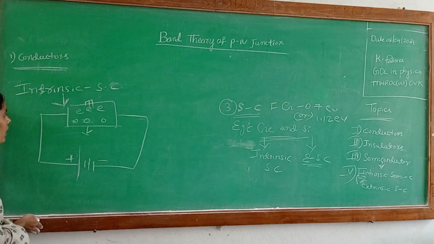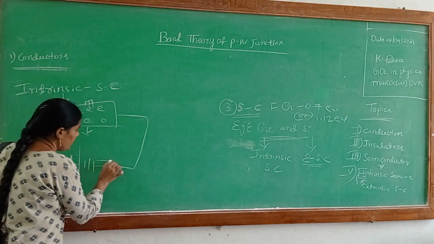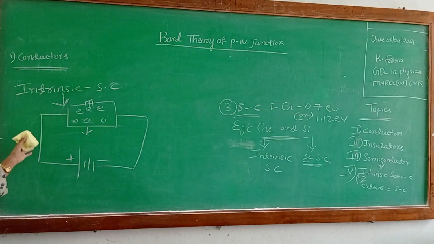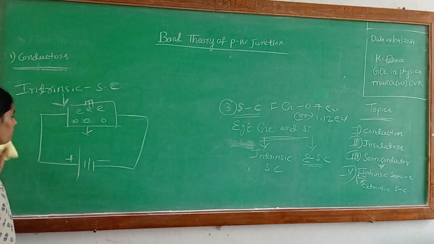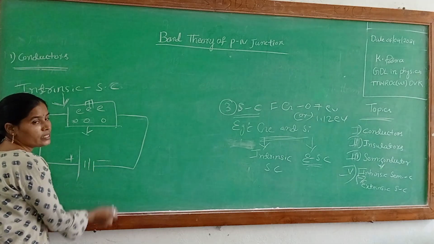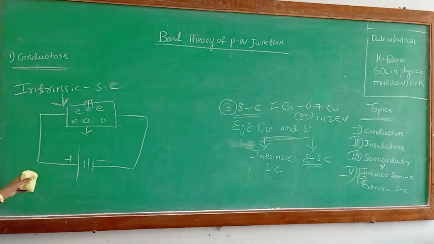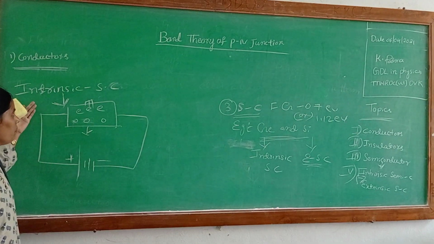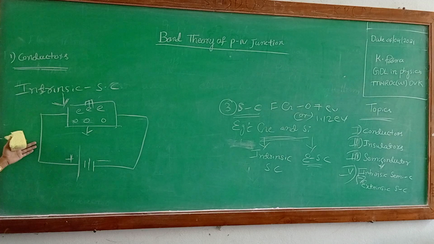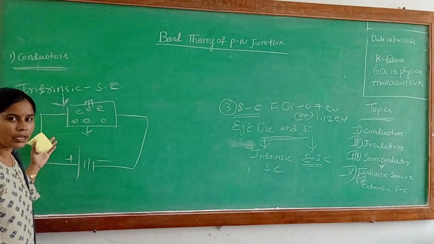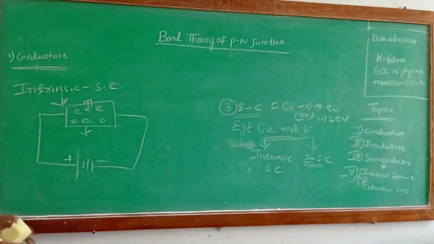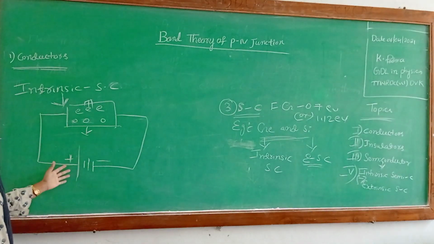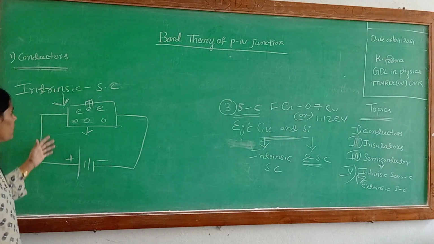The total current arises from the sum of the electron and hole currents. Clear? An intrinsic semiconductor is a semiconductor in its extremely pure form, where the number of electrons equals the number of holes.